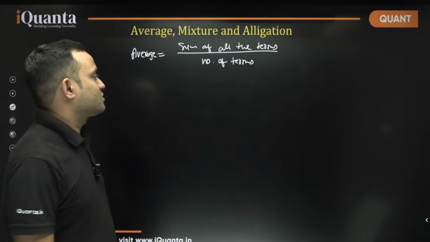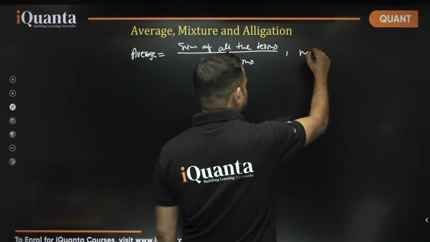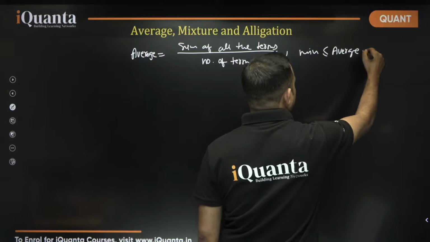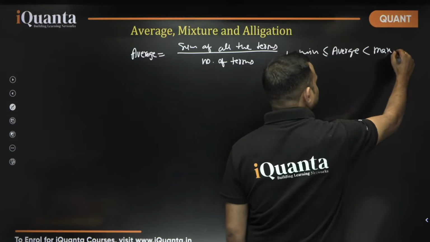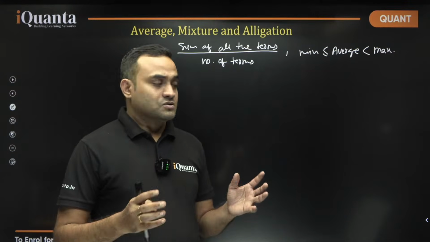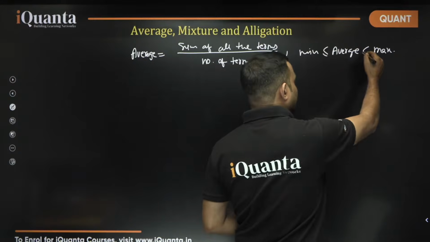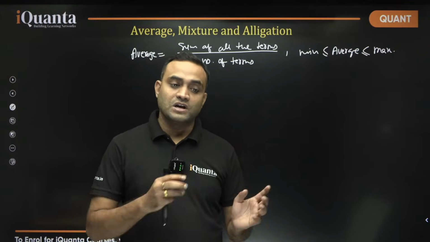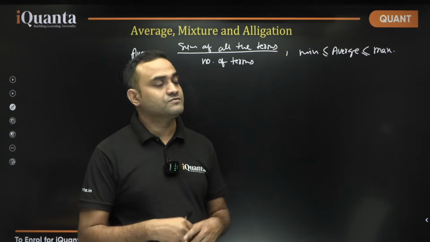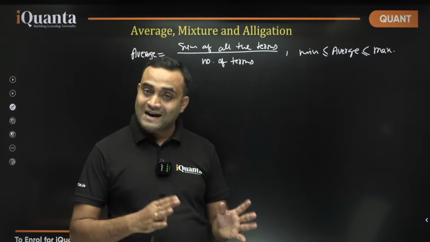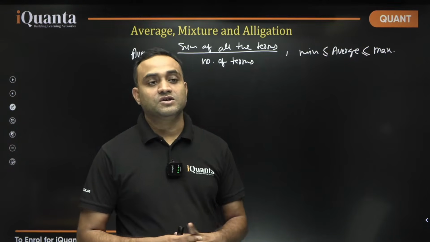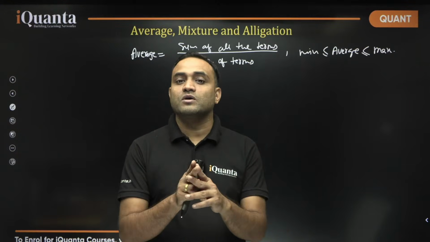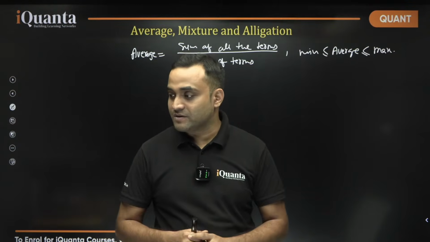One very important concept, that the average of a group of numbers always lie between minimum to maximum, right? The average will be equal to the maximum or minimum when all the numbers are same. But other than that, if numbers are not same, then you take the maximum number, you take the minimum number, and the average will lie between those two numbers. Okay, this is a very important concept.